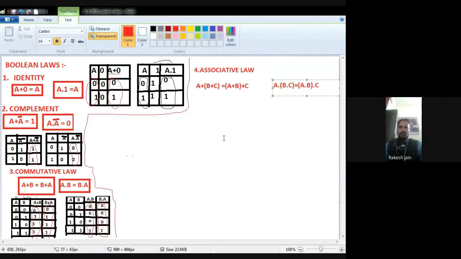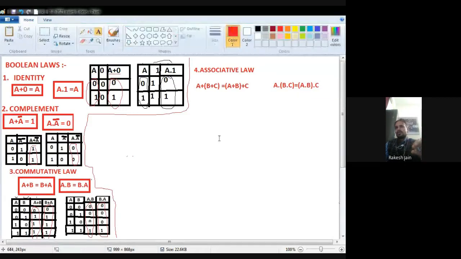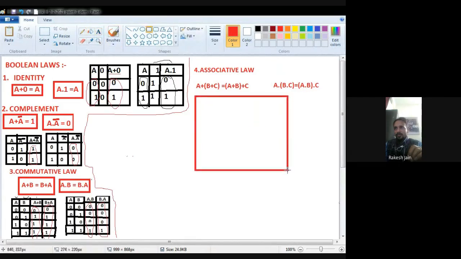Okay, now we are going to prove this associative law. See very carefully, this is a very important law, the associative law. Kindly send a snapshot also. Kindly wait. Okay, now we are going to prove this law. See very carefully. First of all, we focus on the first OR operation related law.